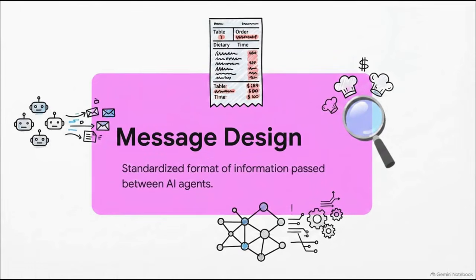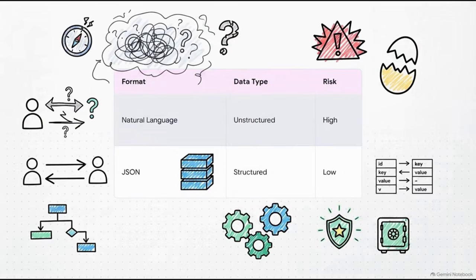But to actually make that collaboration happen, we really need to nail down message design. Think of this like standardizing the order tickets in a super busy, high-end restaurant kitchen. If every single waiter writes down orders in their own personal shorthand, the chefs are absolutely going to make mistakes. By standardizing the architectural structure and the format of the information passed between your agents, you guarantee that the receiving agent knows exactly what to do with the data it just got. Zero guesswork required.